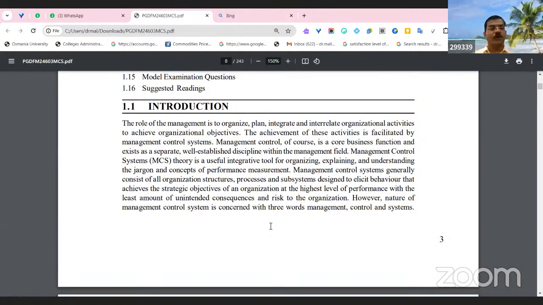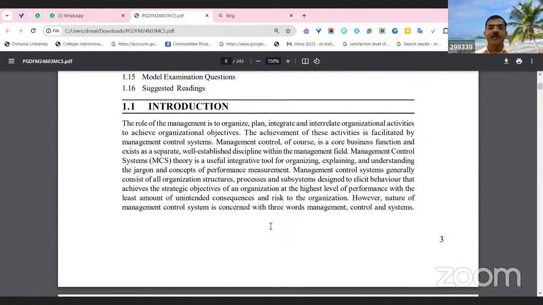The role of management is to plan, integrate, and interrelate various organizational activities to achieve the organizational goal. Organizational goal is nothing but that the firm has performed well, become the market leader, given good profits, and provided good quality products to customers. They need to create a brand.